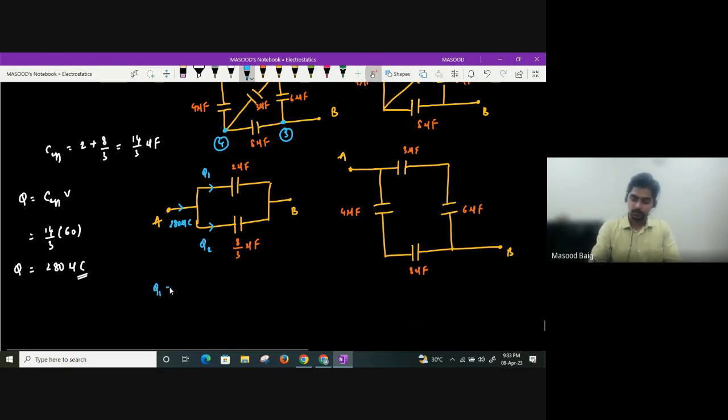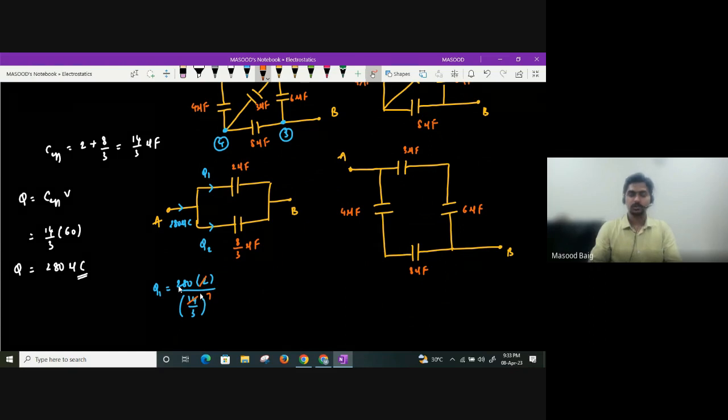So Q1 value will be 280 into 2 divided by, what is the effective capacitance we got? 14 divided by 3. C1 plus C2 we got 14 divided by 3. So how much will this be? 2 sevens are 14, 7 ones, you will get 120, guys. So through this you will have 120 microcoulomb. So Q1 we got 120. So automatically what will Q2 value be? Q2 value will be 160 microcoulomb.